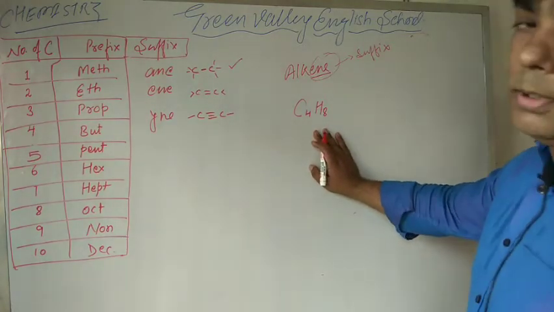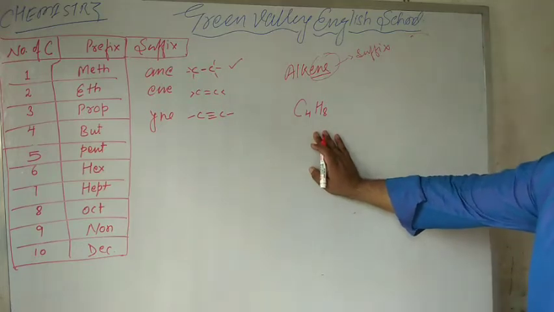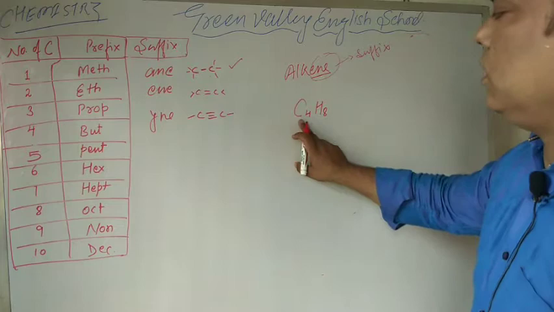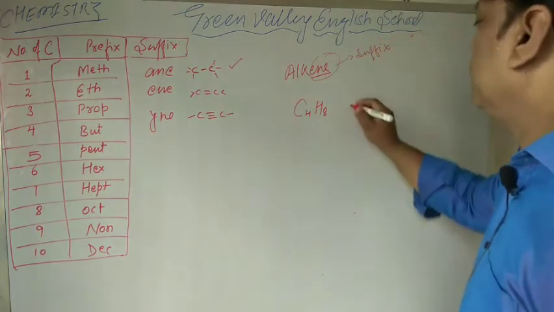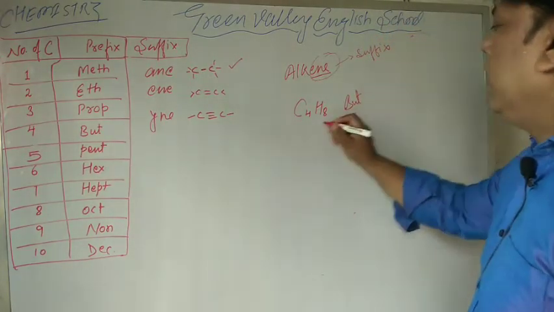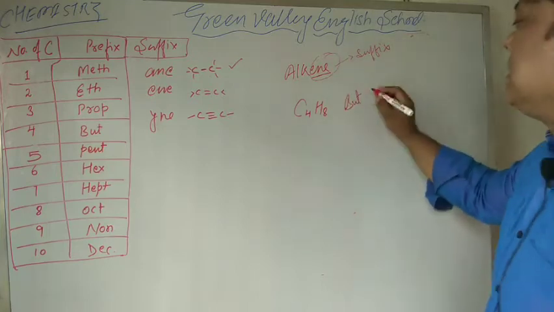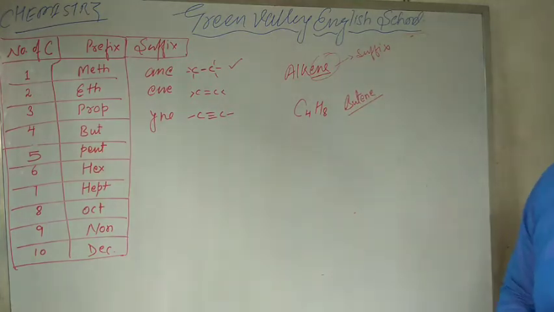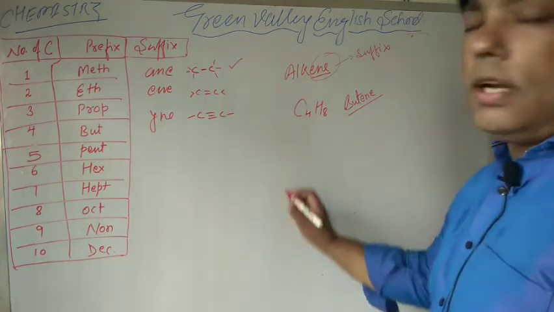For the double bonded carbon atoms, what will be the name? For C4, it's but, and for a double bond it's ene. The name is butene.